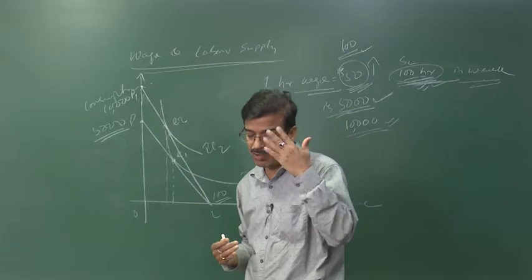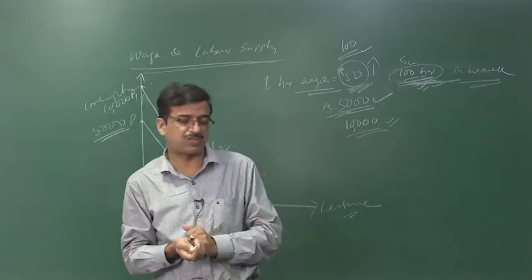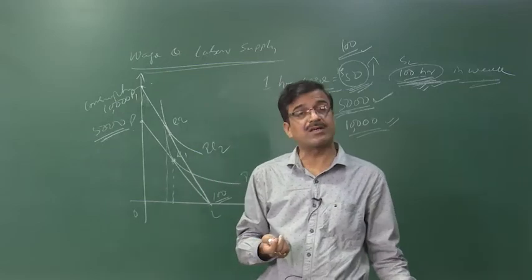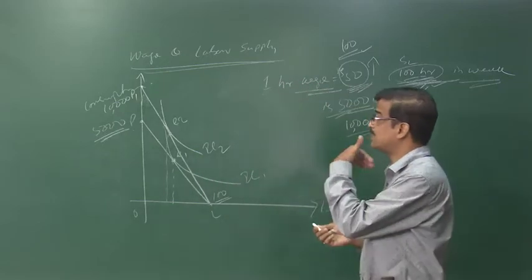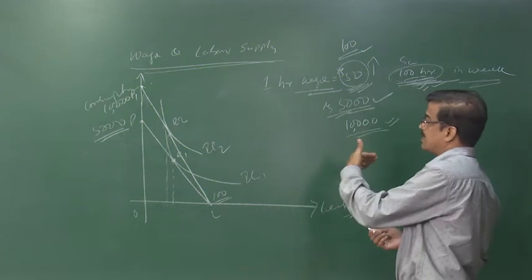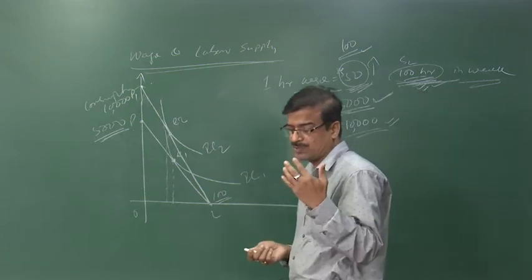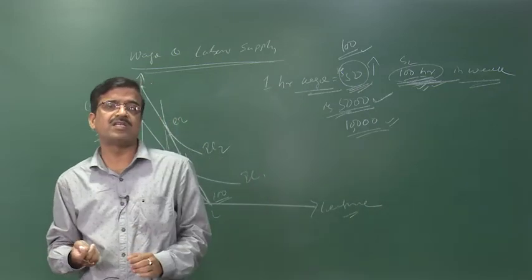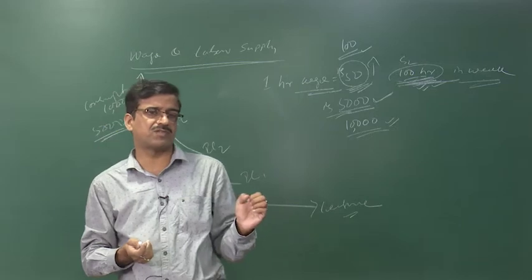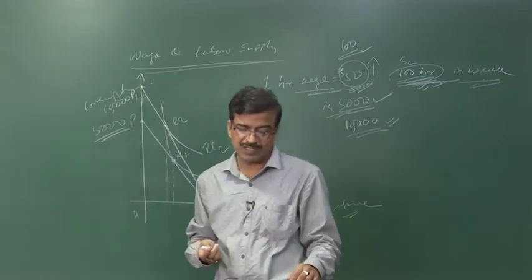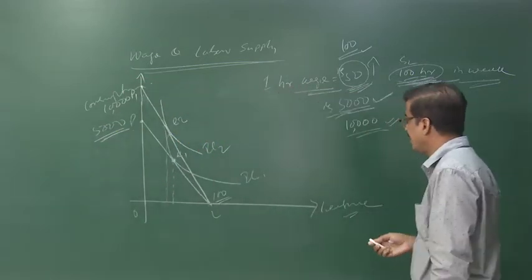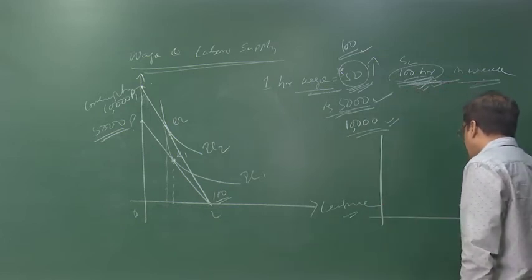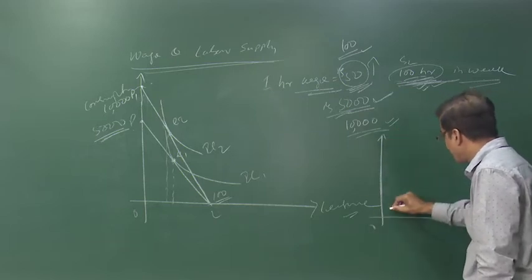So he enjoys less leisure, meaning more work is taken into account. And if more work is taken, the supply curve is upward sloping. Why is the supply curve upward sloping when the wage rate increases? It is so because the positive substitution effect is greater than the negative income effect. Therefore we find an upward sloping supply curve.